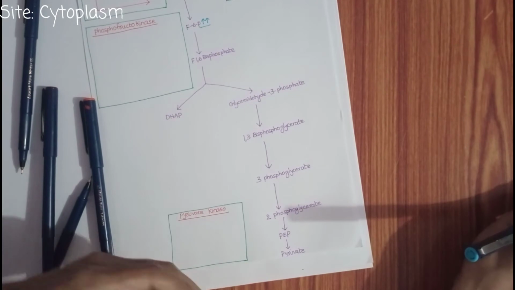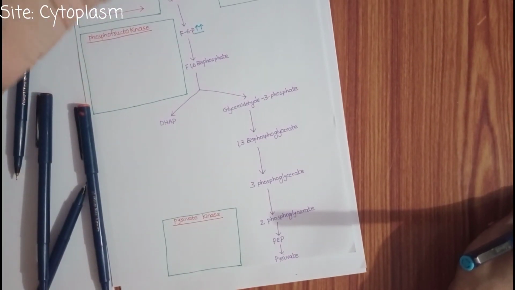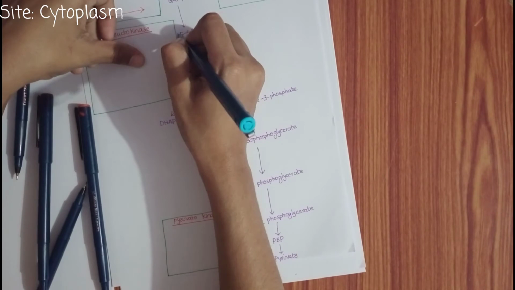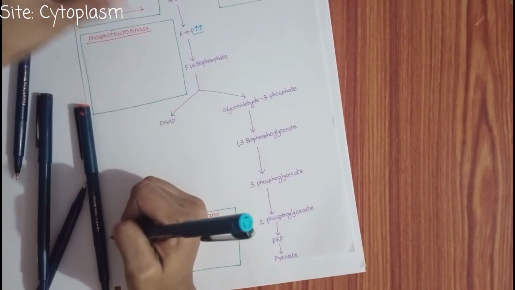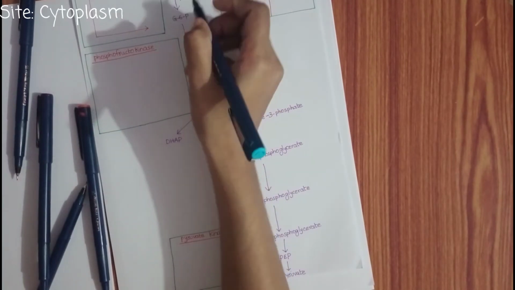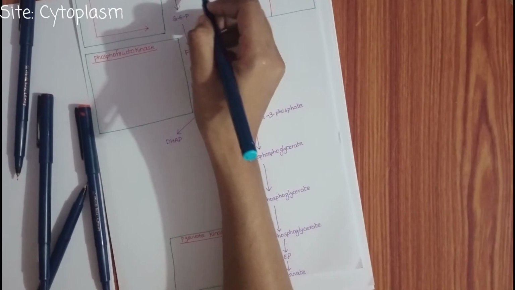When we are moving from pyruvate to glucose, we don't need the glucose to undergo metabolism. So we have to inhibit glycolysis here, so fructose 6 phosphate will inhibit the glucokinase enzyme. Are you getting my point? Okay. Glucose 6 phosphate will inhibit the hexokinase enzyme.